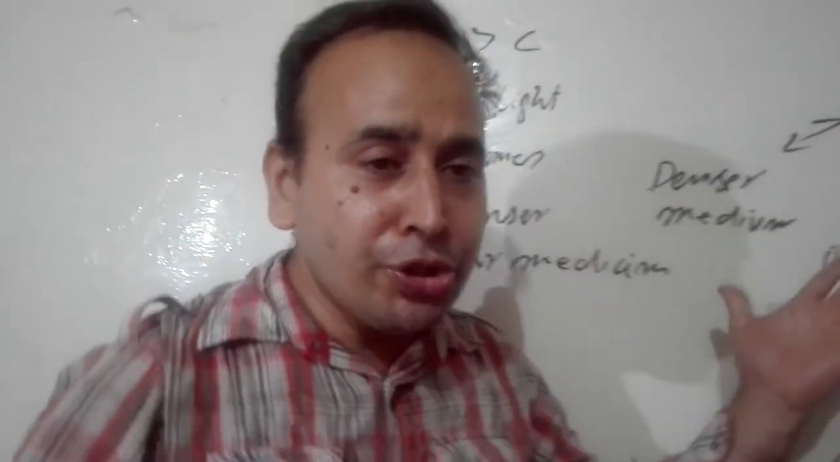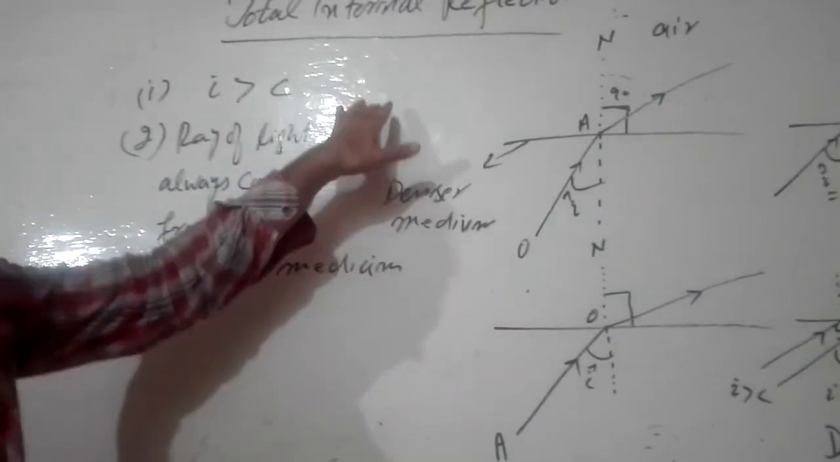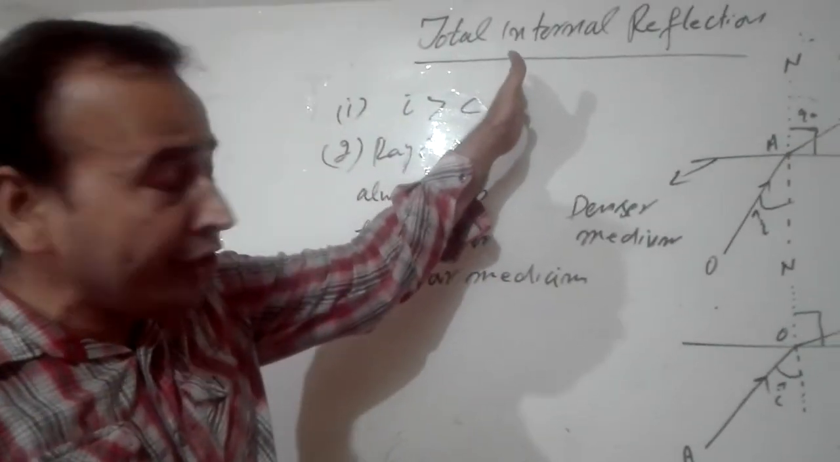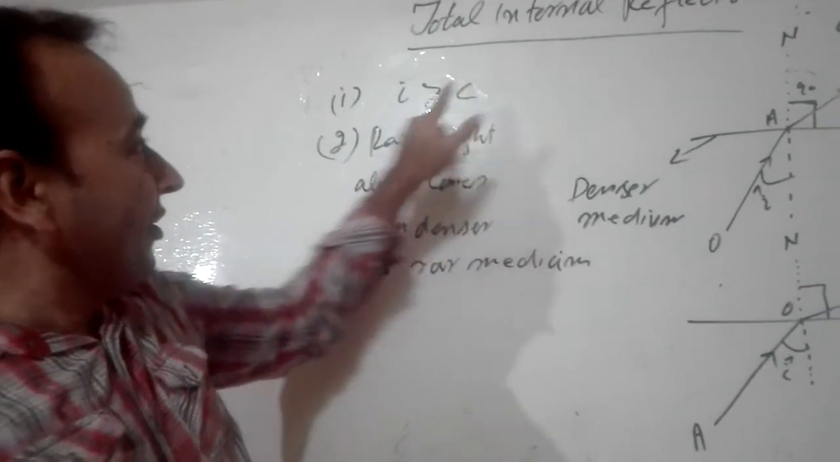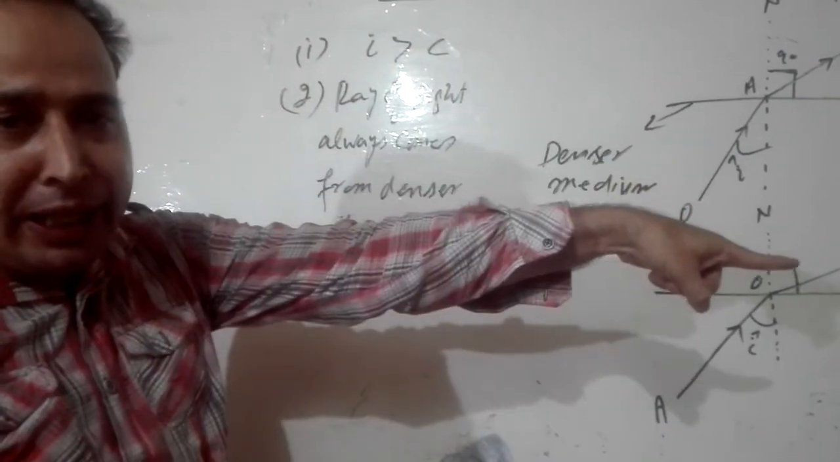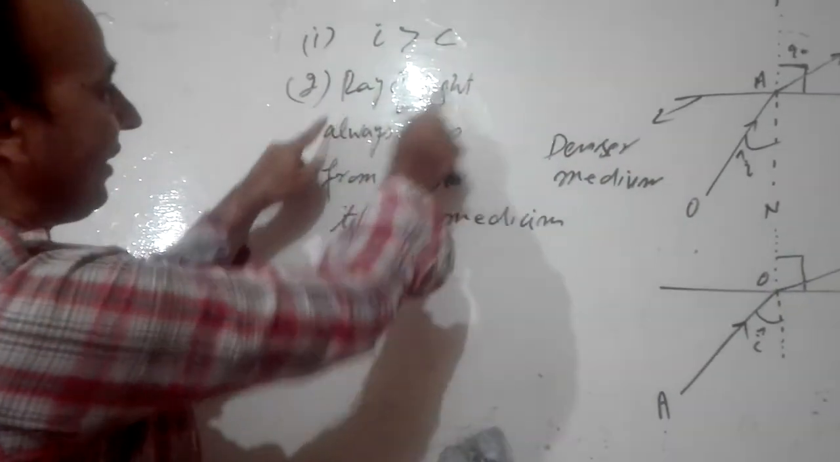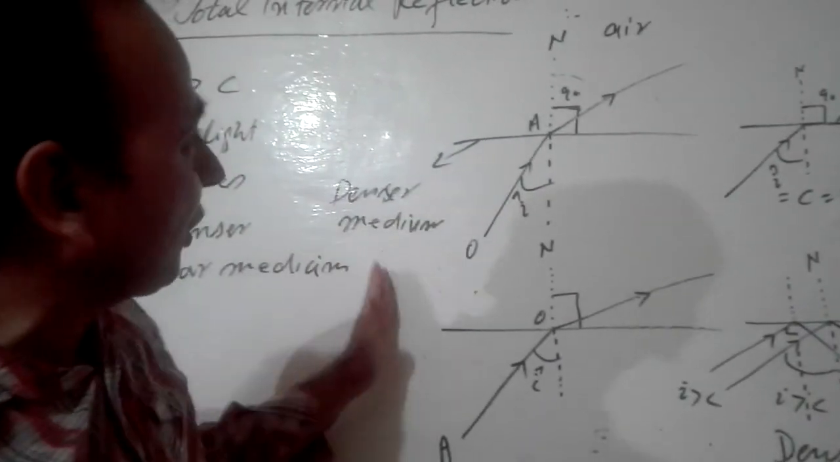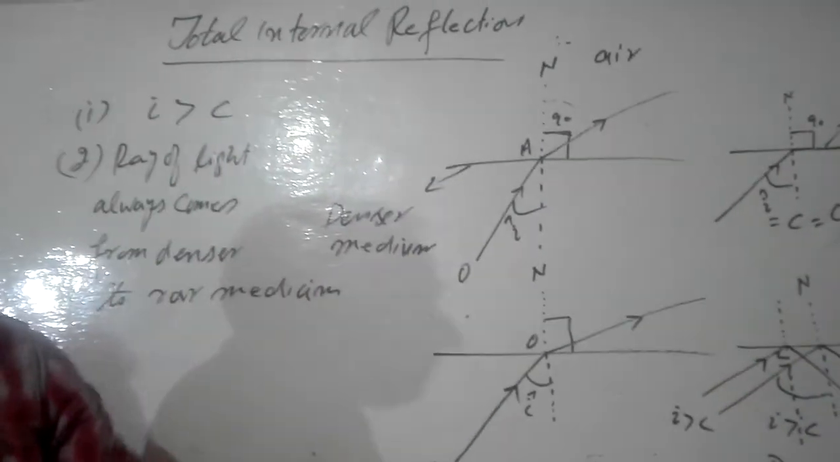This is another question the examiner will ask you: what are the conditions of total internal reflection? These conditions are very easy to remember. First of all, the angle of incidence I should be greater than the critical angle, and second, the ray of light always comes from denser to rare medium, not from rare to denser medium. So this is the complete topic of total internal reflection. That's all.